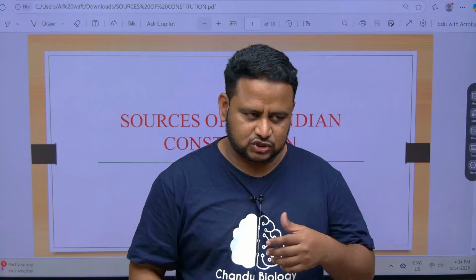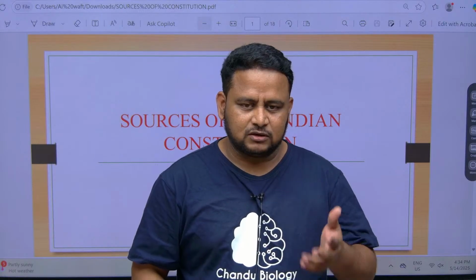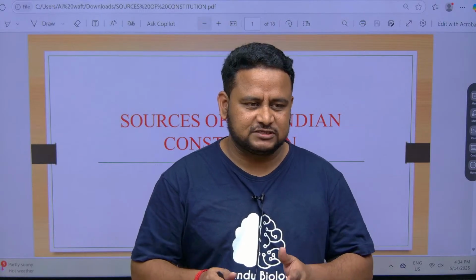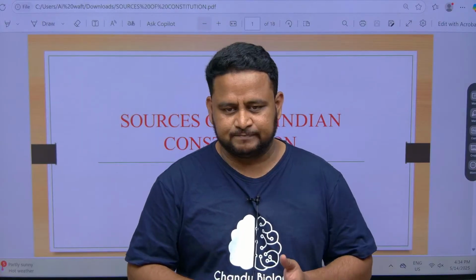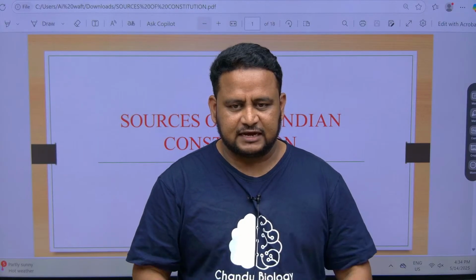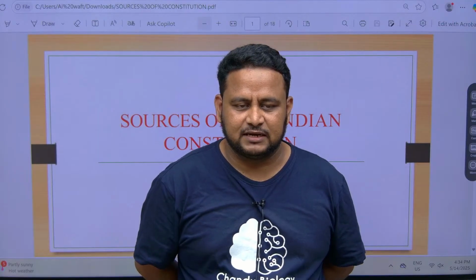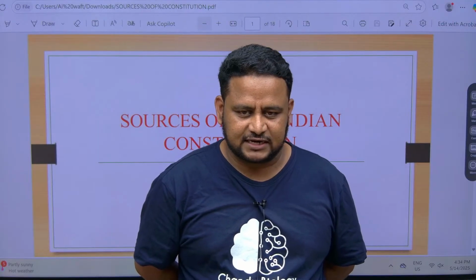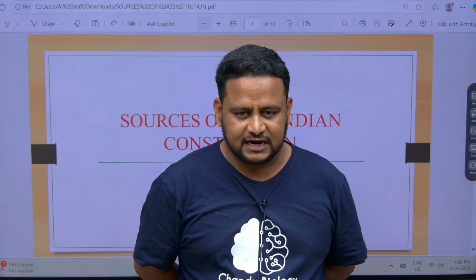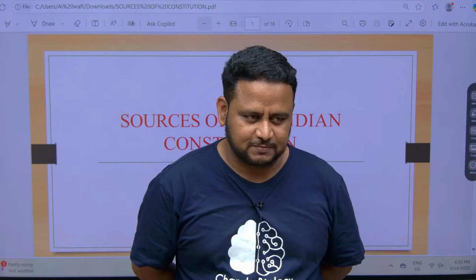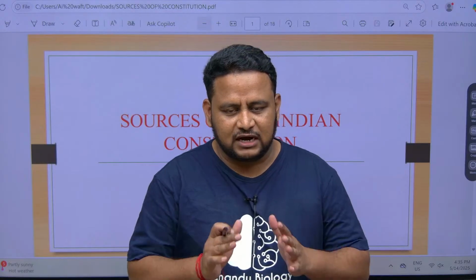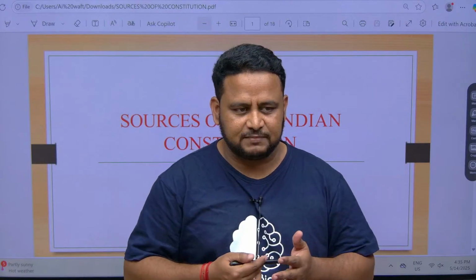The Constituent Assembly was partly elected and partly nominated. When it came from the British provinces, it was election. When it came from the princely states, the kings used to nominate. So this much you have to know. The idea of a Constituent Assembly was first given at the country level by America, and in India it was given by Bal Gangadhar Tilak. The formal demand was first made by M.N. Roy.